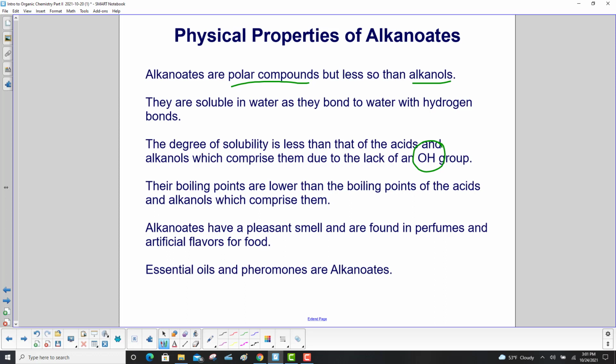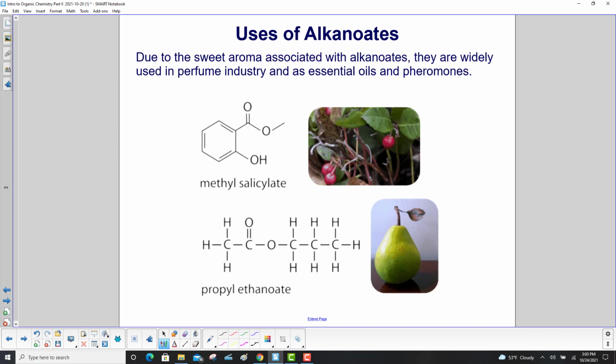Alkanoates have a pleasant smell and are found in perfumes and artificial flavors for food. Essential oils and pheromones are alkanoates. Due to the sweet aroma associated with alkanoates, they are widely used in the perfume industry and as essential oils and pheromones. Here we have methyl salicylate over here, looks like berries there, and propyl ethanoate. And where is this coming from? Pears.